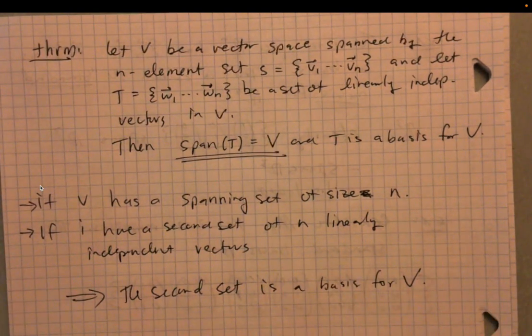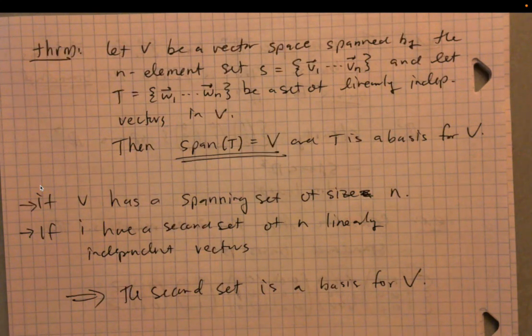Okay, so from the first set we're told that it spans and it has size n. What that basically means is that we now have a number of vectors required to span the set. It could be fewer than n, but it can't be more than n, right? I don't need more than n vectors to span V.